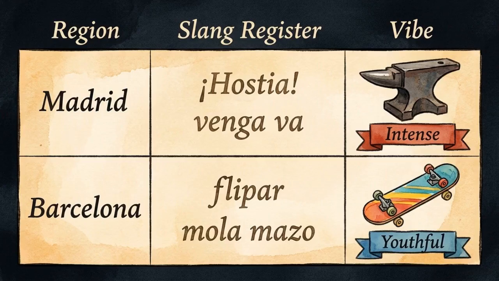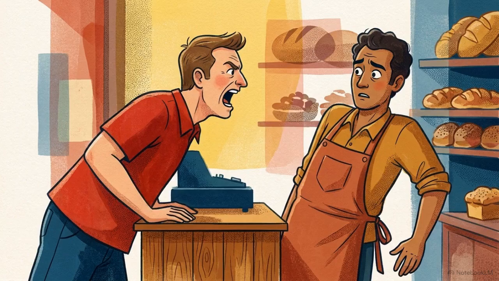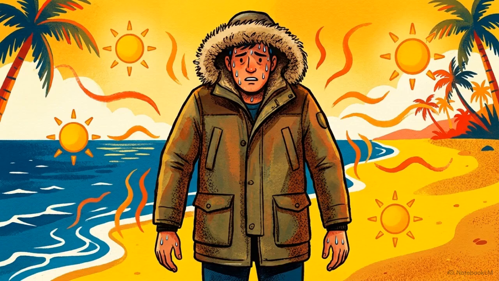This comparison matrix maps the difference in casual street slang. The heavy, traditional working-class vocabulary of Madrid sits directly against Barcelona's youth-driven alternatives. In Madrid, casual approval is punctuated with an intense hostia, or a quick venga va. Drop those exact phrases in Barcelona, and they feel out of place. The local equivalent relies on words like flipar, meaning to lose your mind over something, or molamazo, to say something is really cool. Deploying aggressive pan-Spanish slang in a deeply Catalan neighborhood creates an immediate tonal dissonance. It is the linguistic equivalent of wearing a winter coat in July.